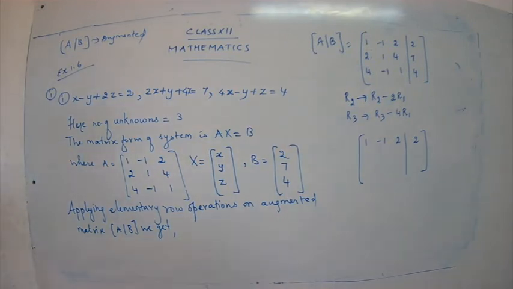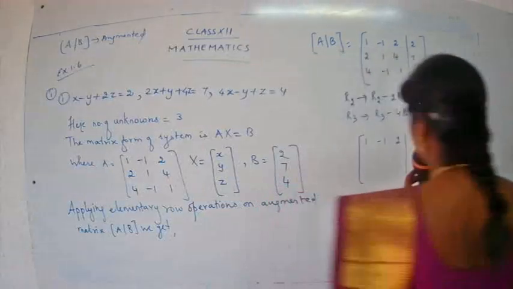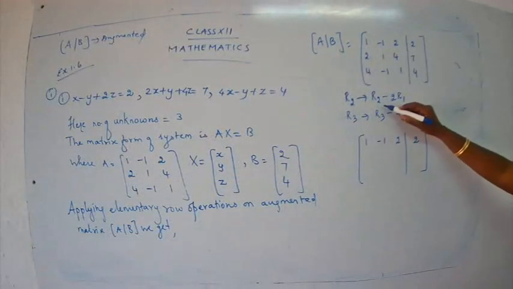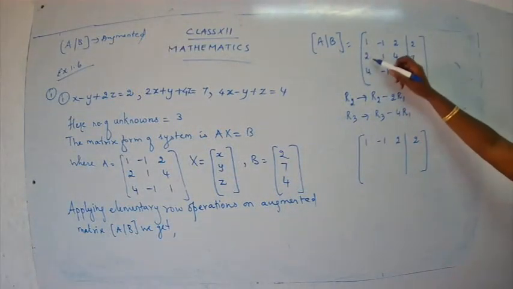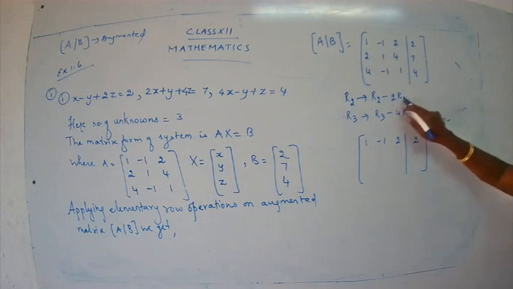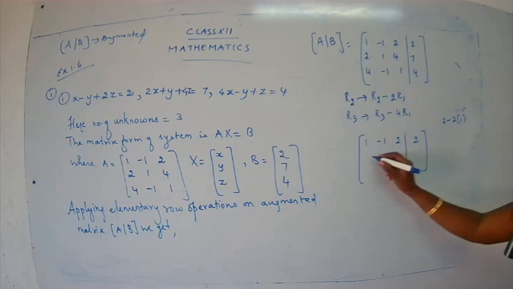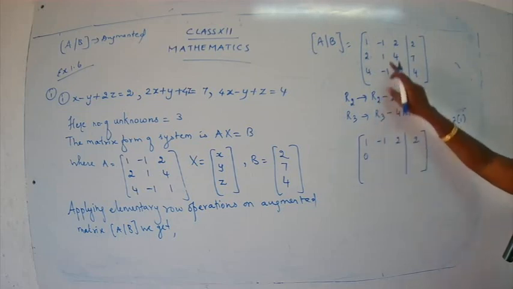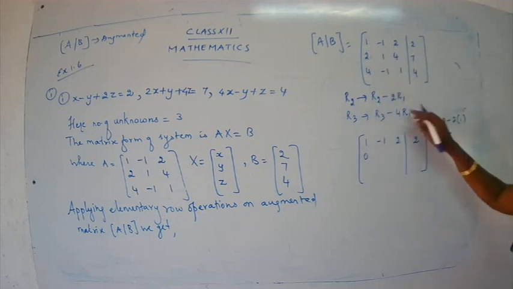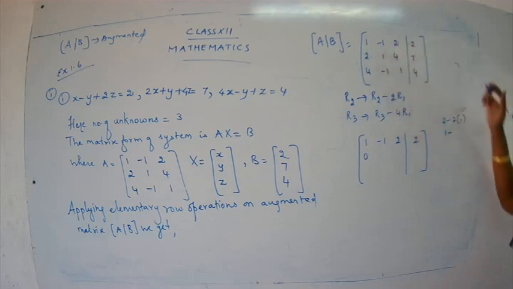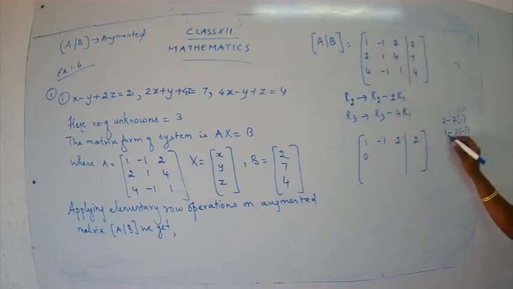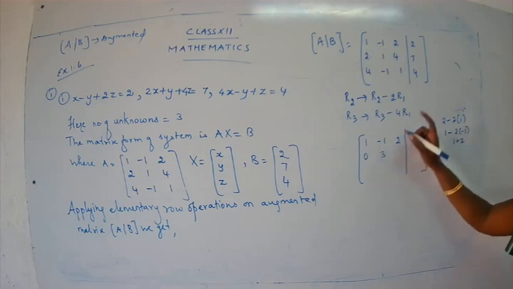Okay, I hope you have tried out the answer for row 2 and row 3. Let's have a cross check of your answers. R2 is changed to R2 minus 2R1, yes? So 2 minus 2, that is 0. Then 1 minus 2 times minus 1, so 1 plus 2, that's 3.